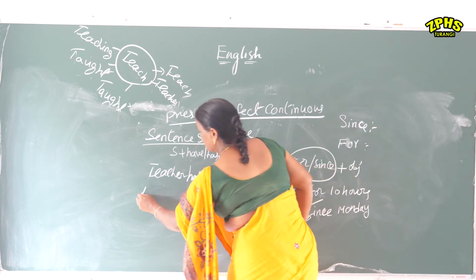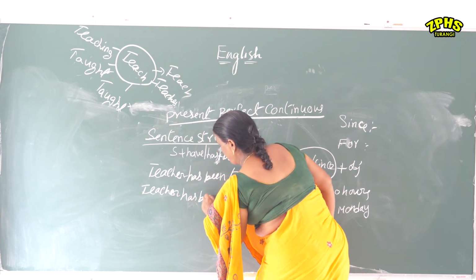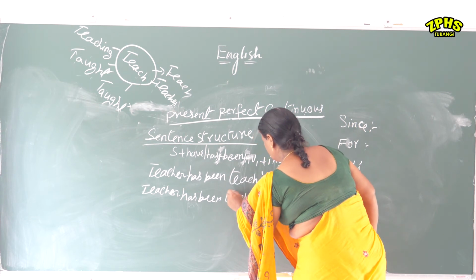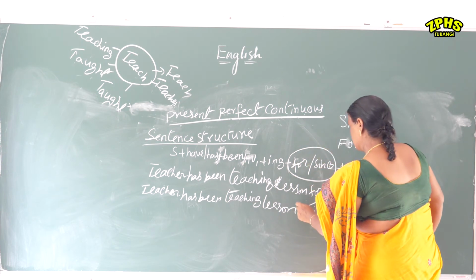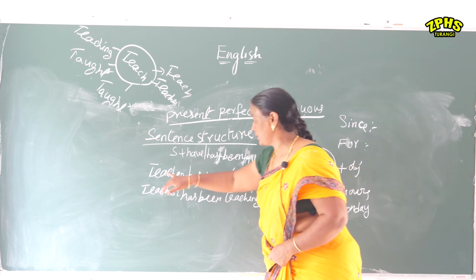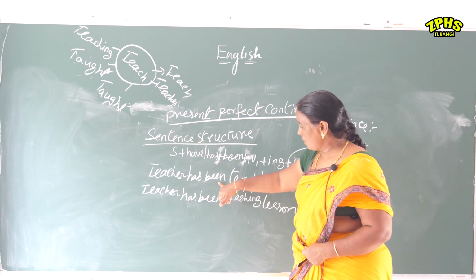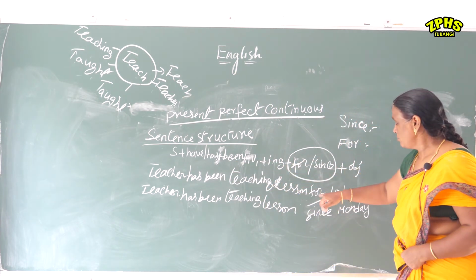The same sentence: teacher has been teaching lesson since Monday. So I think you all are clear about it. Teacher is a subject, it is singular, so we use has, then the be form and V1 plus ing, teaching, lesson is the object, then for and since.